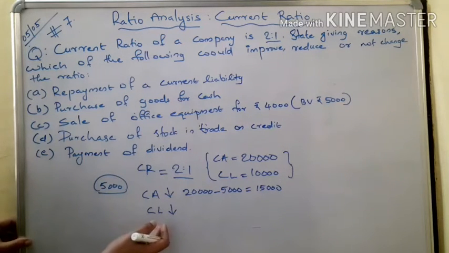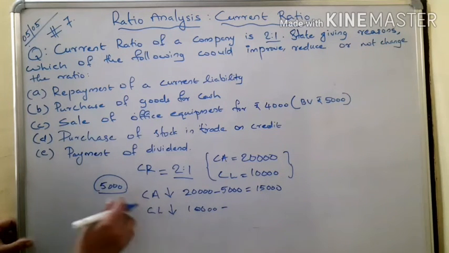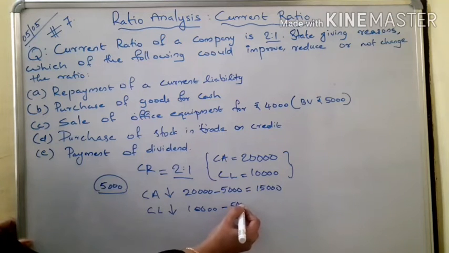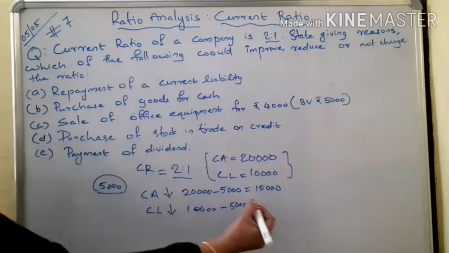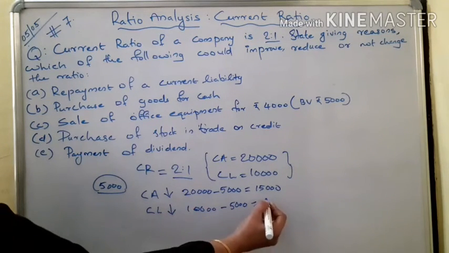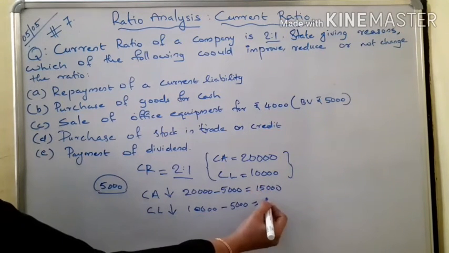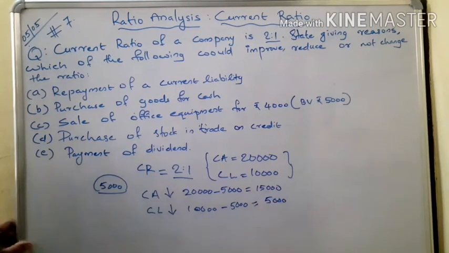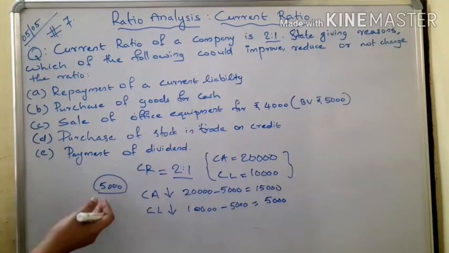Then current liabilities are 10,000, and paying off 5,000 reduces them to 10,000 minus 5,000, that is 5,000. This is the new current assets and current liabilities after repayment of a current liability.